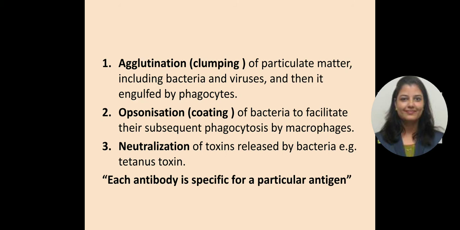Then the second one is opsonization, which is also known as coating. So coating of bacteria to facilitate their subsequent phagocytosis by the macrophages. And the third one is neutralization of toxins released by the bacteria. An example is tetanus toxin. The important point here is that each antibody is always specific for a particular antigen. That is how they form the antigen antibody complex.